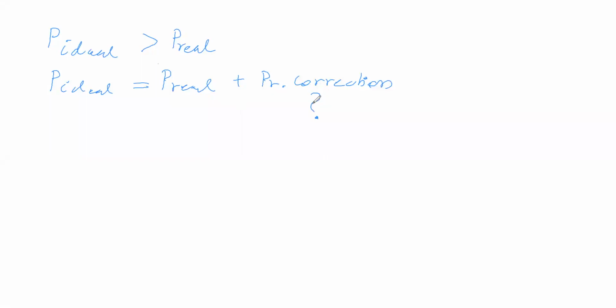Now pressure correction is also a pressure. Pressure exerted by real gas means, how to get this value? Just connect the gas to the manometer. The manometer will show the magnitude of pressure. That's all. So the pressure exerted by the real gas is what the manometer reads when the gas is connected to it.